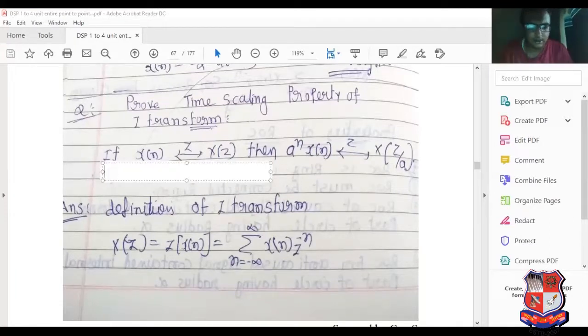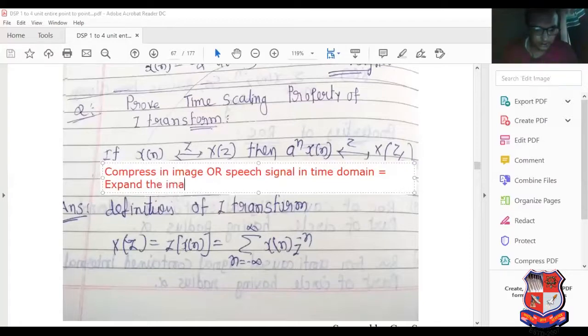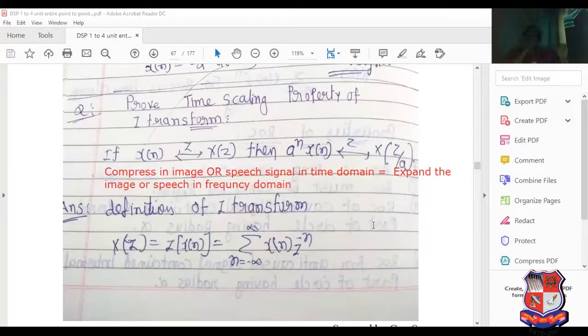I have mentioned here: compressing any image or speech signal in the time domain is equal to expanding the image or speech in the frequency domain. That is the significance of this property. Compression in time domain, expansion in frequency domain. How is it possible?